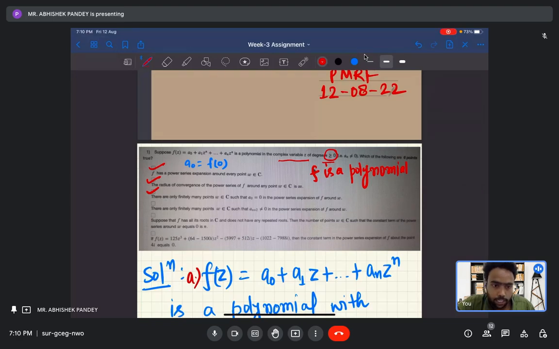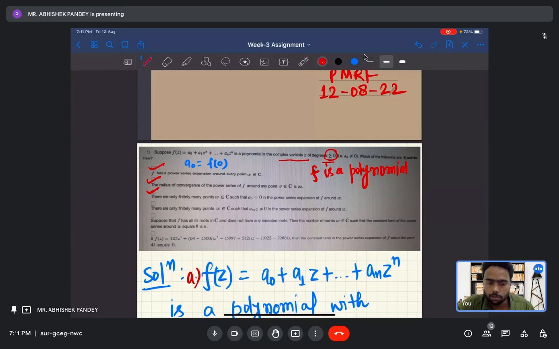For any w, if you write the power series expansion of f around w, its a_(n+2) will be 0. But the option says there are only finitely many points w belonging to C such that a_(n+2) is non-zero.